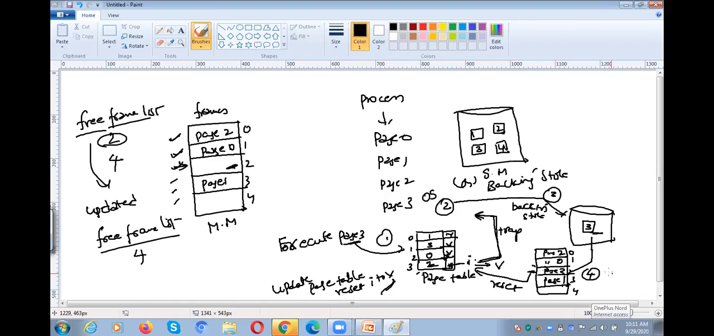Verify whether the free frame is there or not. If the free frame is available, you need to bring the page from secondary memory to main memory, and you need to reset the page table. You need to change this I, invalid, to valid. Why? Because now the page is available in the frame. Okay. And then you need to send back the signal to the program, so that the CPU can execute the page.